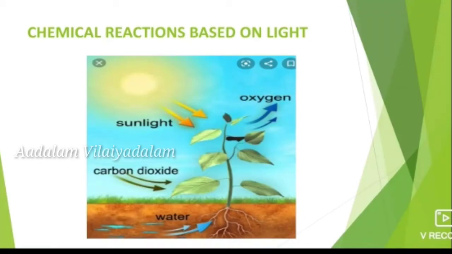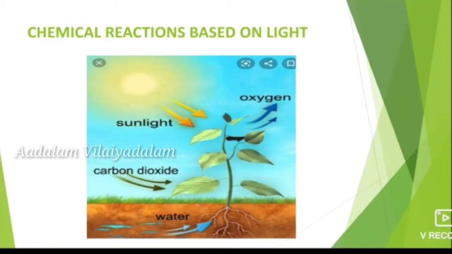Students, I hope you already know about photosynthesis. That means the plant produces starch with the help of carbon dioxide and water, in presence of sunlight and chlorophyll, that is a green pigment present in leaves. During the process of photosynthesis, plants liberate oxygen gas.